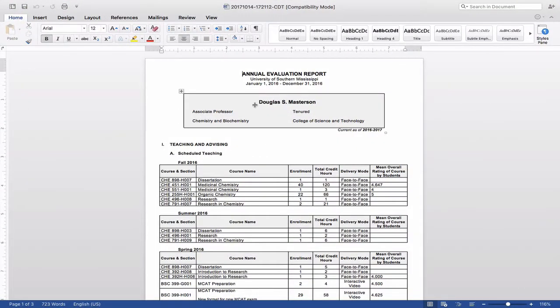And so you can see this would have been my annual evaluation report in 2016 that I could have turned into the department if we were accepting these types of reports. And I want your comments on whether or not we should be using this across the board as an annual evaluation report. And keep in mind that we can tweak it a little bit for schools or different colleges. So there is some customization that can occur. But this is the generic one that's built into what they call their base platform.